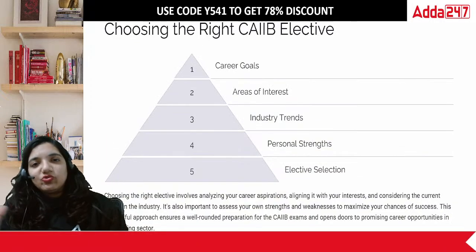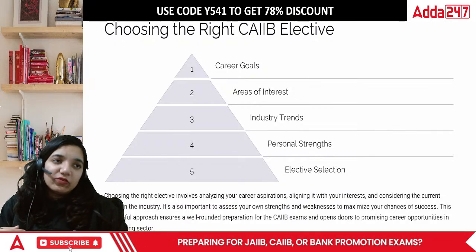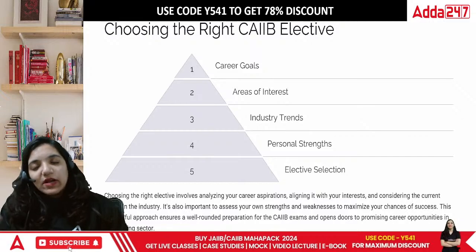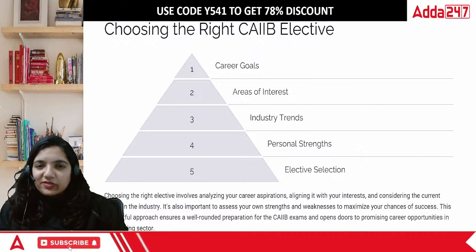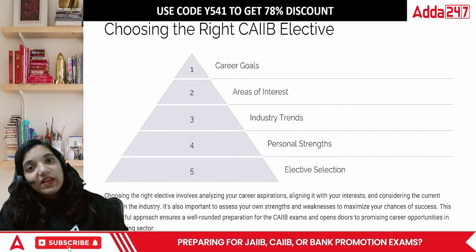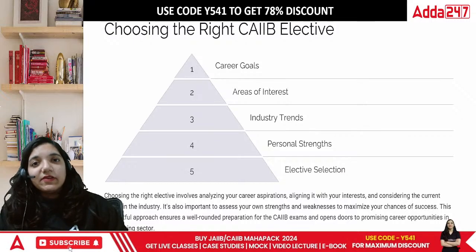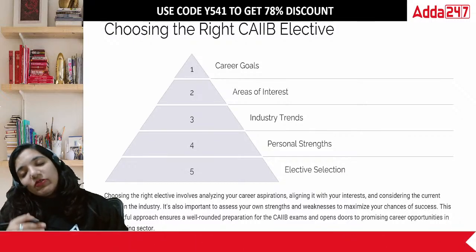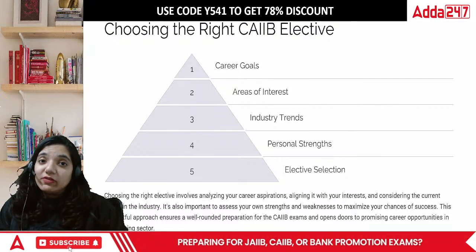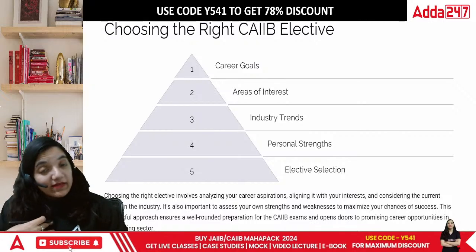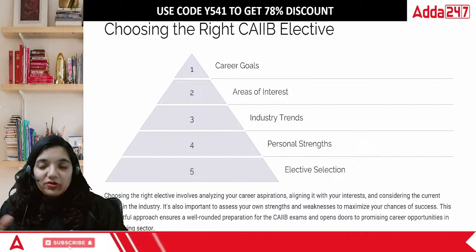How do we actually choose that particular part? See, let me give you my example. I am someone from a commerce background, hardcore commerce: plus one, plus two, bachelor's, master's, everything from the commerce background. So HRM is something which I started studying when I was a kid, by the age of 16, when you enter the particular field. So right now if I go for the elective, I don't have to work harder on that. That's one particular truth. So I think I will go for HRM.